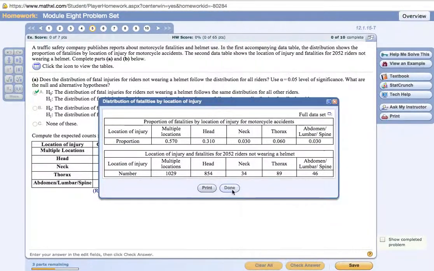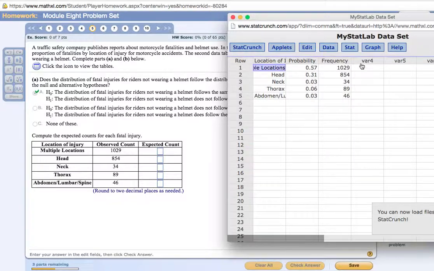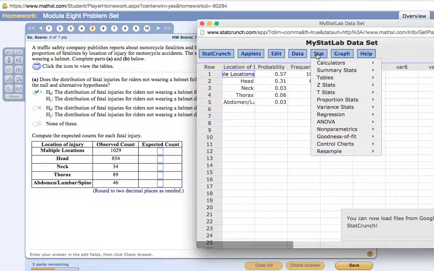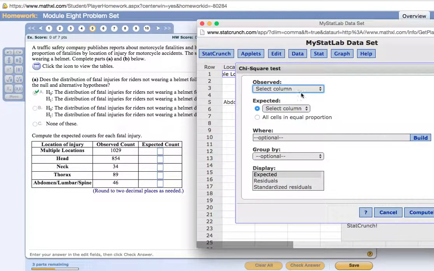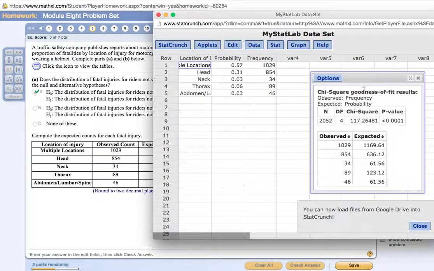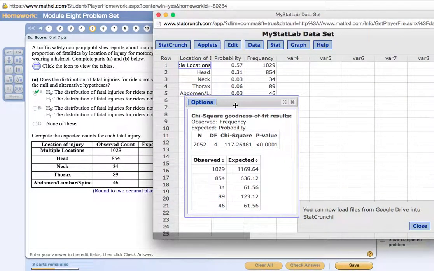And so here we're going to go into Stat, Goodness of fit, and then chi-square, and then the observed would be the frequency, and the expected would be the probability. And then we click on compute, and let's move this over.